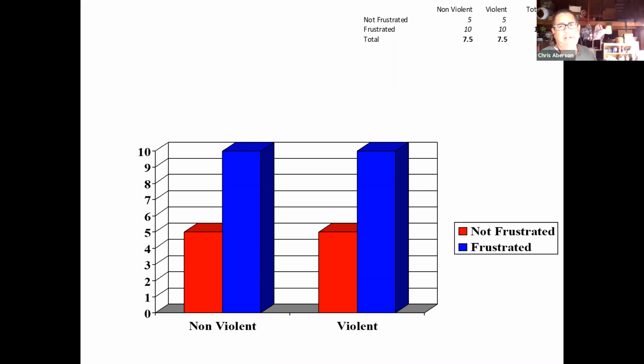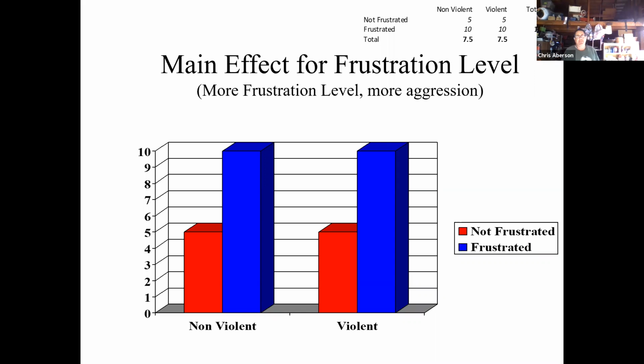We'll test this formally in a little bit, but I want to cement the concepts first. The mean for frustration is higher than the mean for not frustrated. Is there an interaction? Well, here's where we're going to ask, do frustrated and not frustrated show the same pattern for non-violent games versus violent games? There's a 5-point difference favoring frustrated for non-violent games, and the same thing for violent games. So we see the same pattern, and when we see that same pattern, we have no interaction, and we're free to say it's frustration that makes a difference here. And that's just what this says. We have a main effect for frustration level.